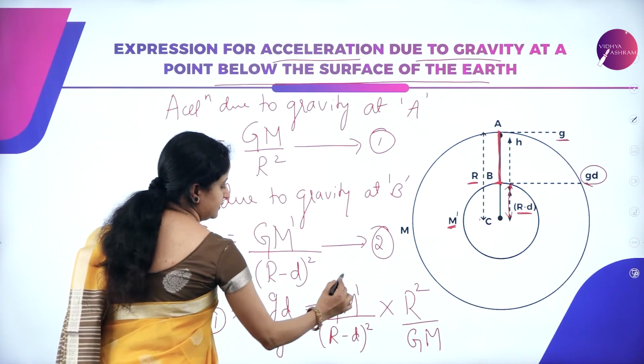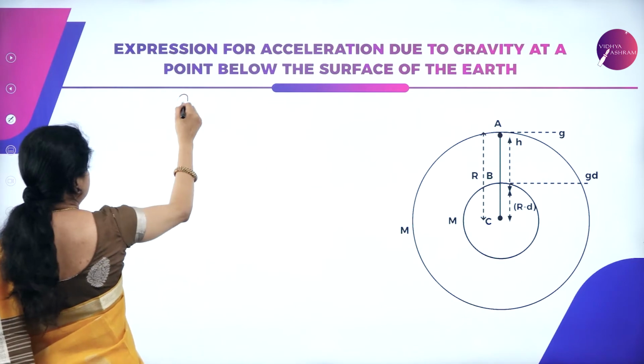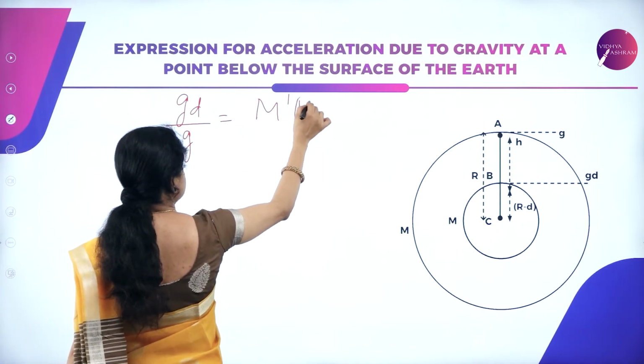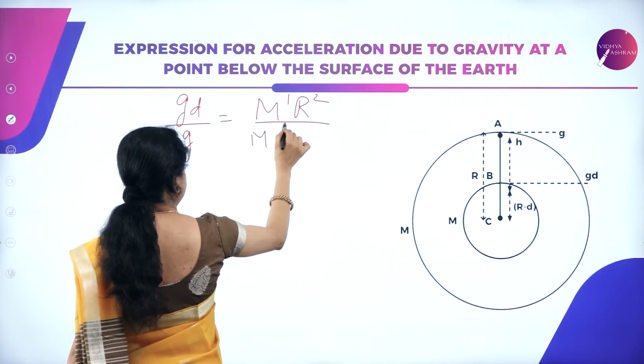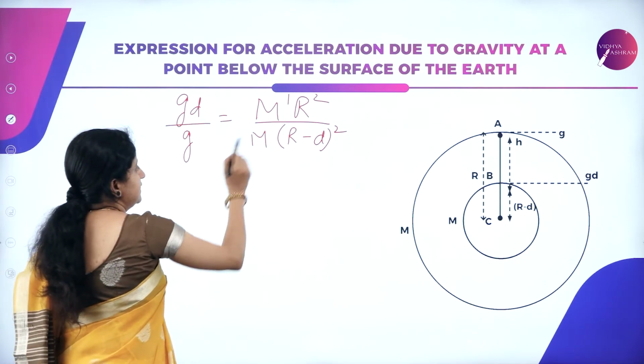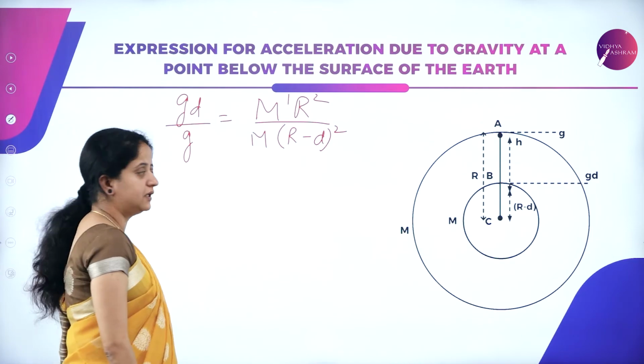Now we can cancel G and G, and we get g_d divided by g is equal to M dash R square divided by M into (R minus d) the whole square. Here M is the mass of the earth and M dash is the mass of the sphere we have considered below the earth's surface.